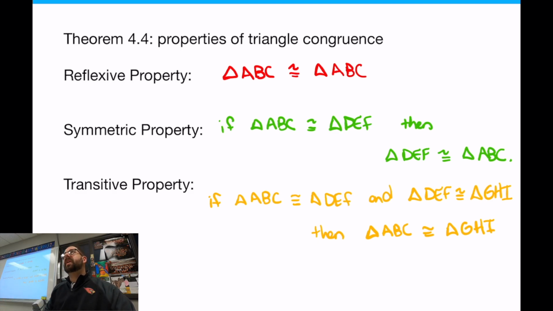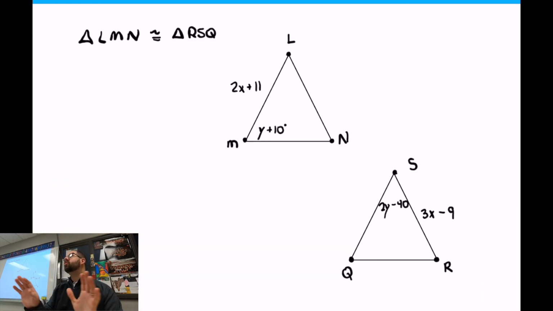Okay, let's get to our new stuff today. I have 3 problems picked out, and I'd like you to write these down. Here's the first one. I'm going to let you write this out. I want you to draw it, put the letters, put all the values in there. If you can't read something, sorry, I'll fill you in.